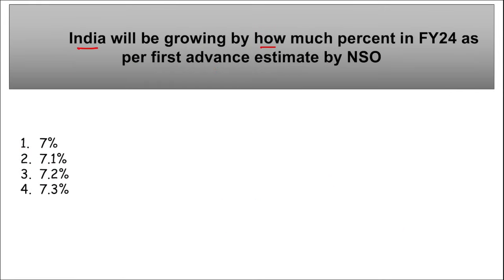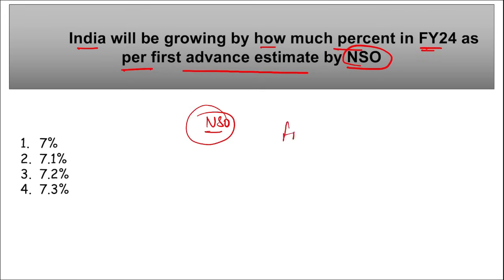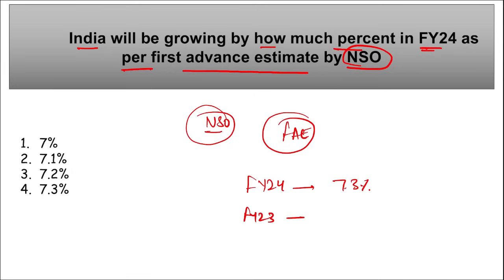India will be growing by how much percent in fiscal year 24 as per the first advance estimate by NSO? I repeat, NSO. They have released the first advance estimate of national income. Here remember, according to them, India will be growing by 7.3% in fiscal year 24, and in fiscal year 23 it was 7.2%.